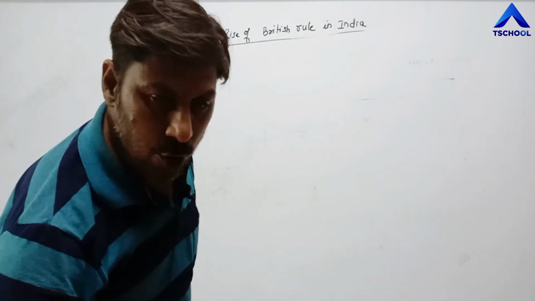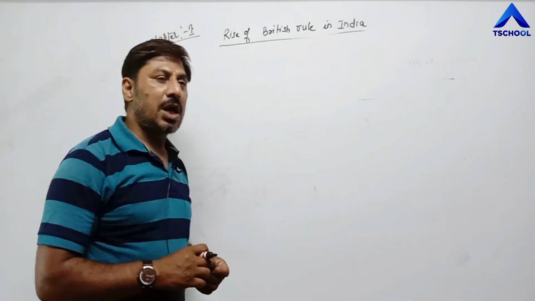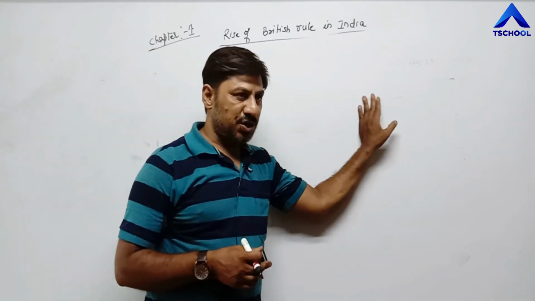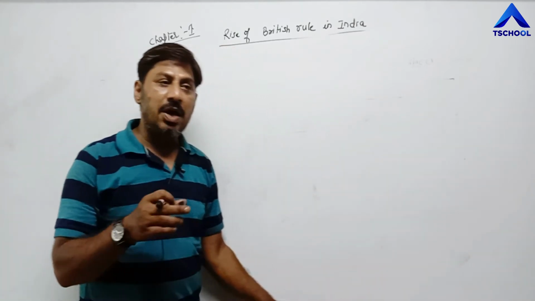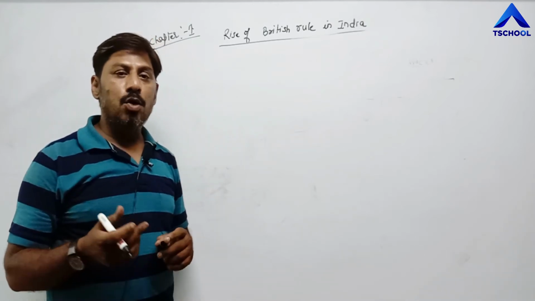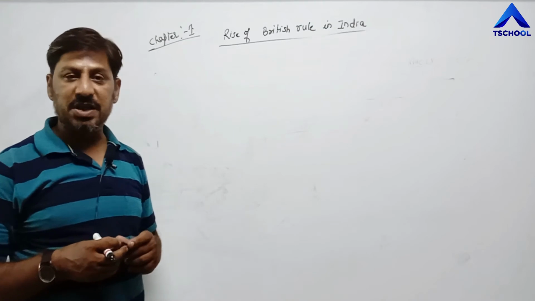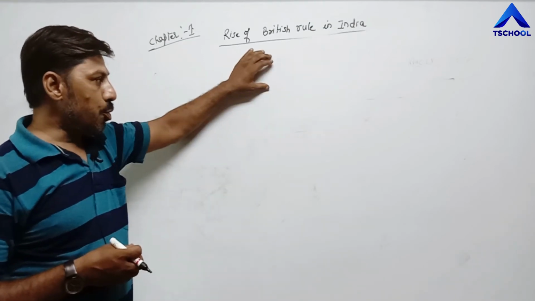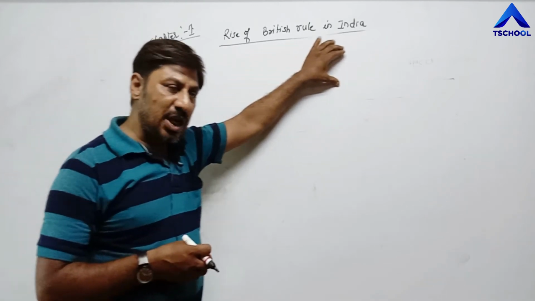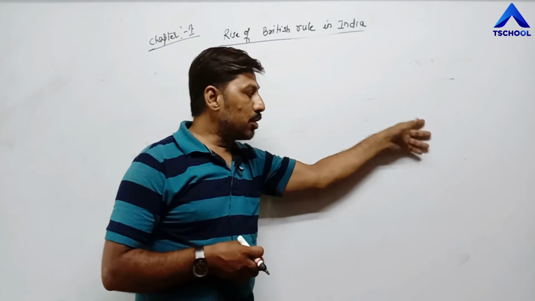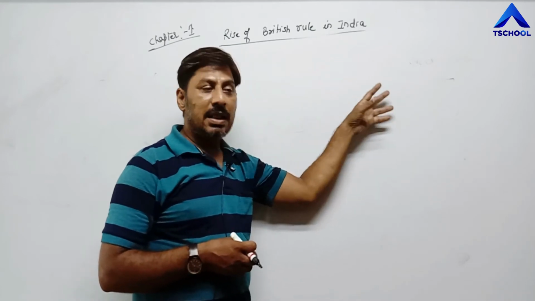That's why European countries tried to establish trade relation, because during that time various products produced by India were in great demand, like muslin, silk cloth, indigo, and different types of spices, which were very, very popular that time. That's why European countries had established trade relation with India, and they were approaching India through sea route and land route.